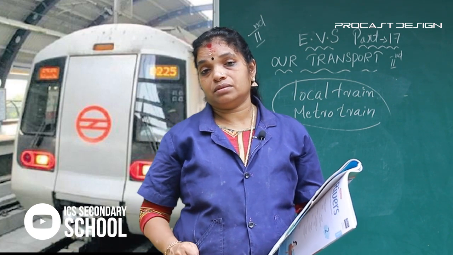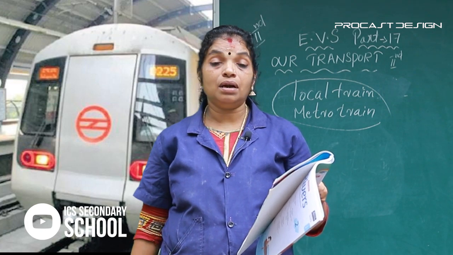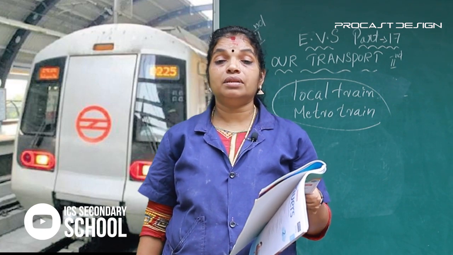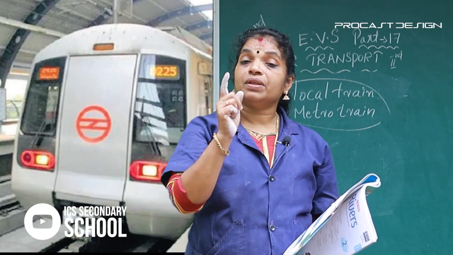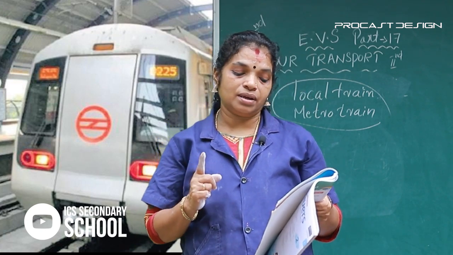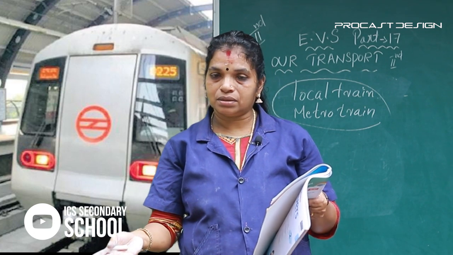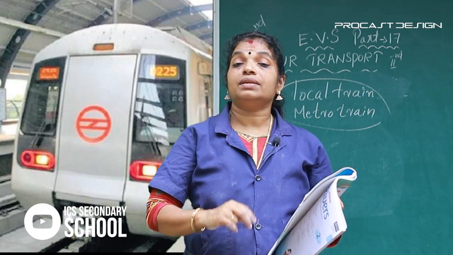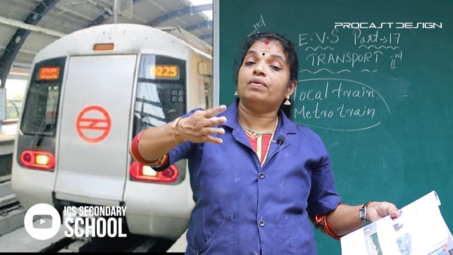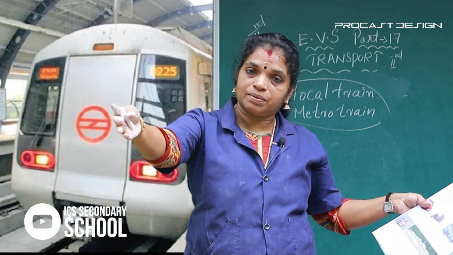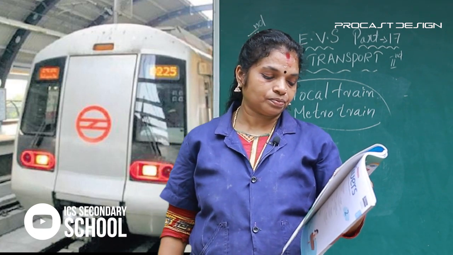In villages they use bicycles, bullock carts, auto rickshaws and buses. In towns they use trains and buses. For long distances they use aeroplanes and trains also.